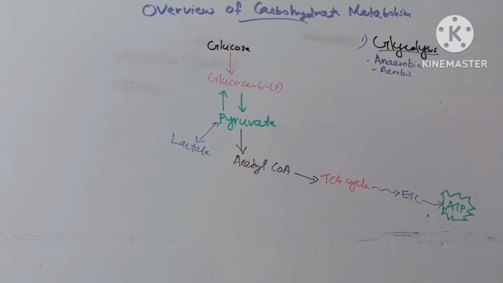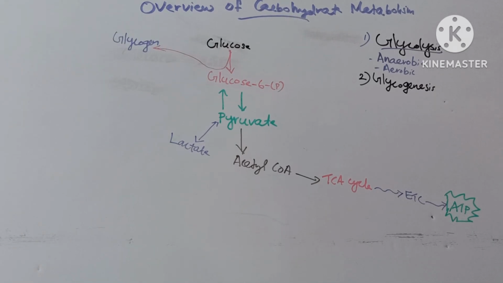In aerobic respiration, pyruvate crosses from the cytosol to the mitochondria. And in the mitochondria, this pyruvate is converted to acetyl-CoA. This acetyl-CoA then enters the TCA cycle and generates NADH and FADH2 that are used in the electron transport chain, and in the presence of oxygen, ATP is generated.